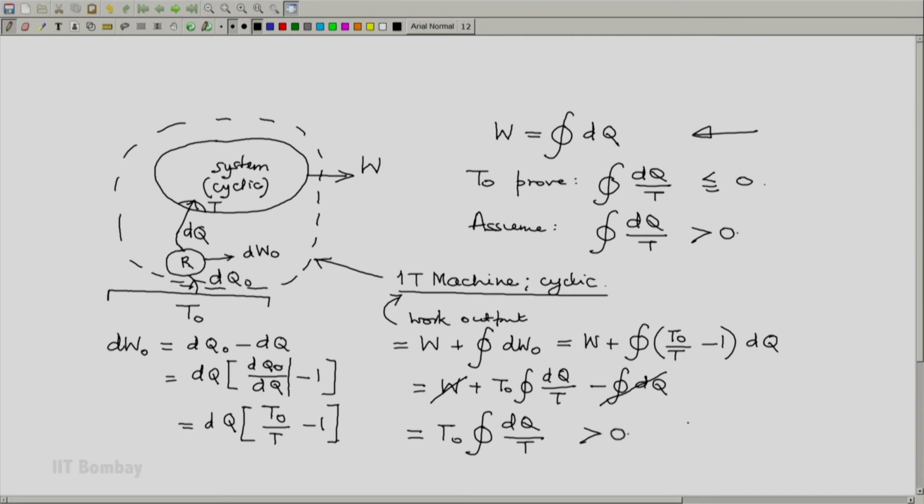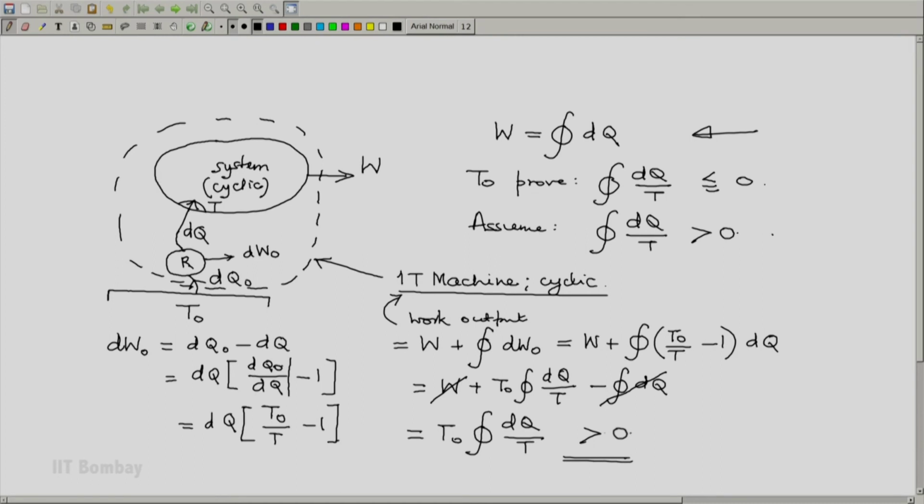But this violates the second law of thermodynamics as represented by the Kelvin-Planck statement, and the only way we have violated it is by assuming this to be true, and that means this assumption is false.